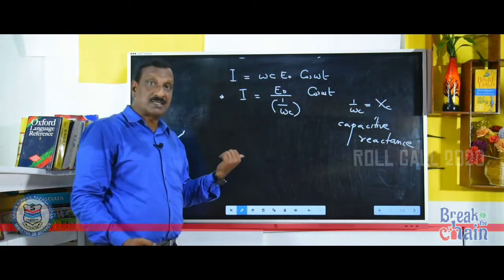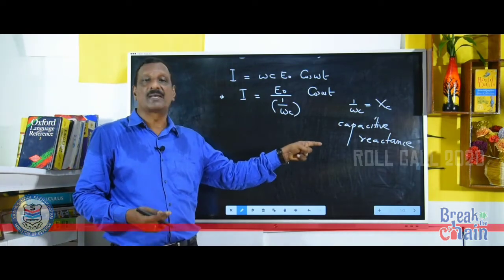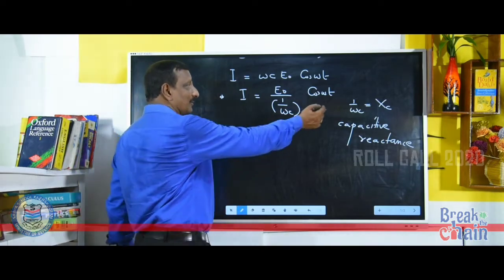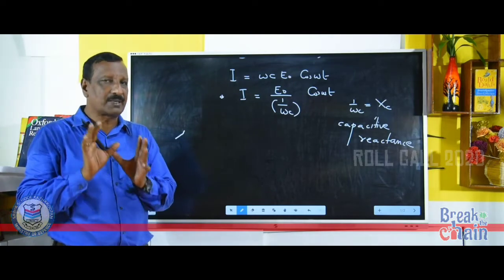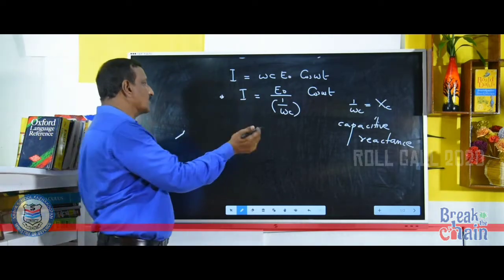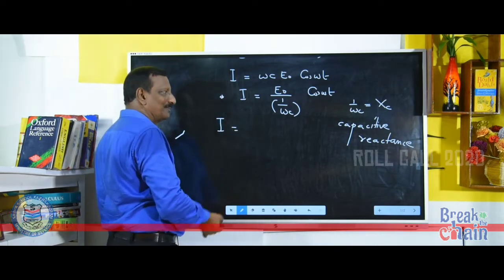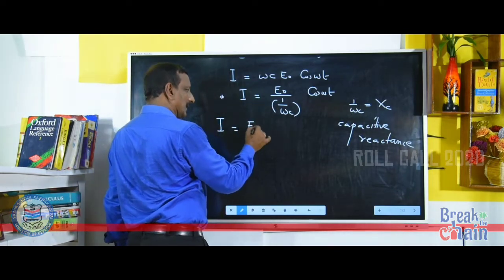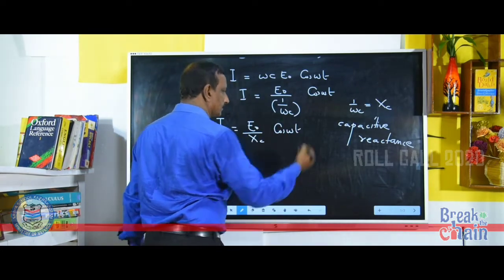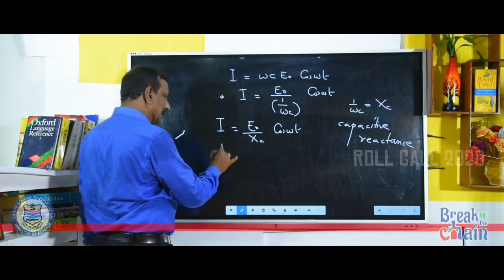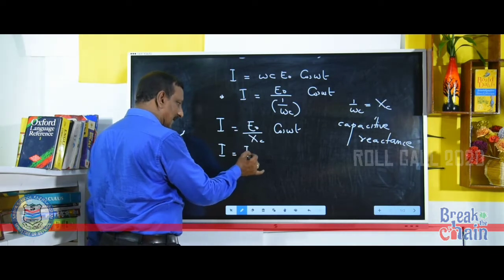See, capacitive reactance. The earlier one was inductive reactance. This is capacitive reactance. So what is this capacitive reactance? It is 1 by omega C. Capacitive reactance is 1 by omega C. So altogether the equation will be like this, that is I is equal to E0 by Xc into cos omega t. This is I0, EMF by reactance is current I0.